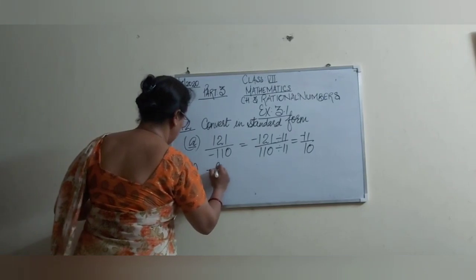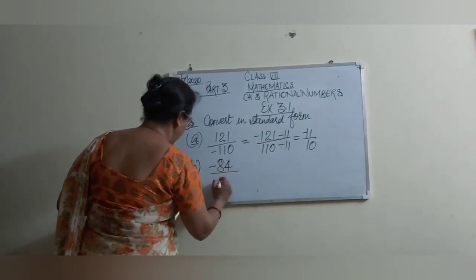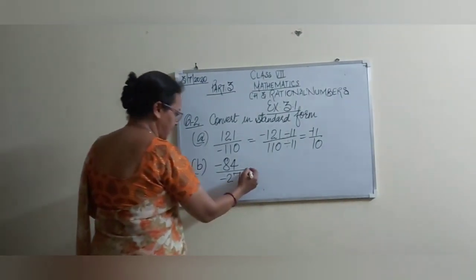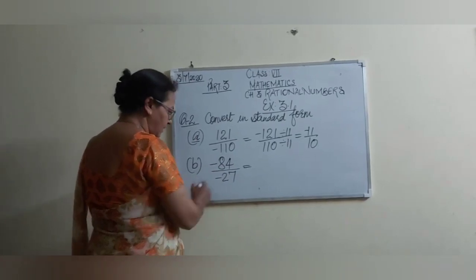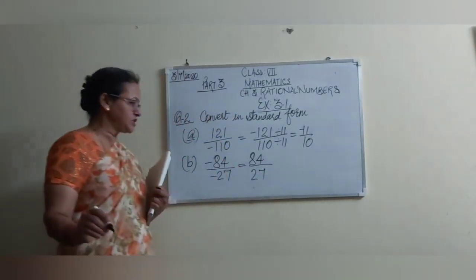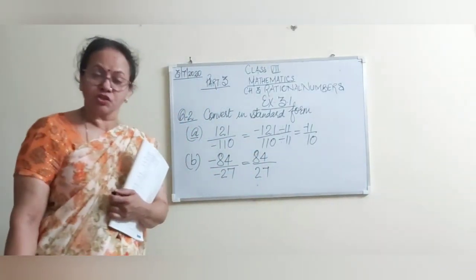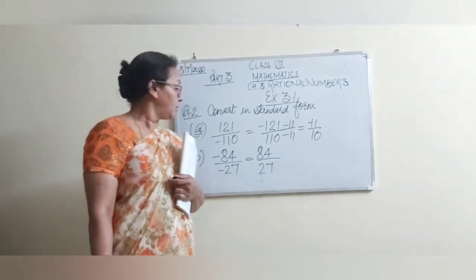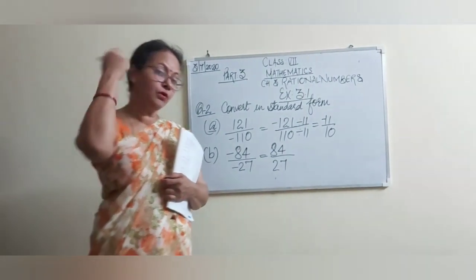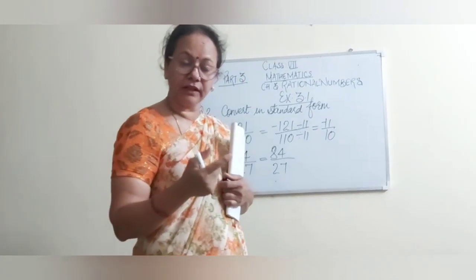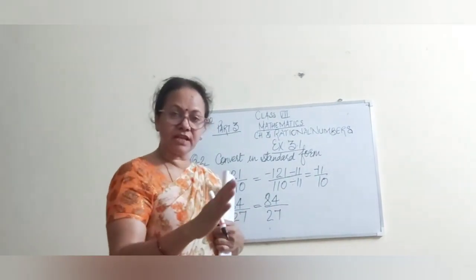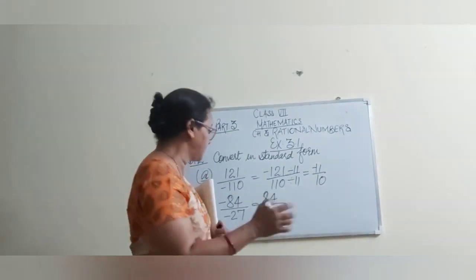Now it's the B part. This is written minus 84 by minus 27. First of all, we will make it simplest. Both negative signs are there, so they will cancel out. We can write 84 by 27. Now we will check. This is an even number, this is an odd number, so both will never lie in the same table. So we will go with the table of 3. We have to recapitulate the divisibility of 3. The sum of the digits, whatever it is, if it is a multiple of 3, then the number will be divisible by 3.